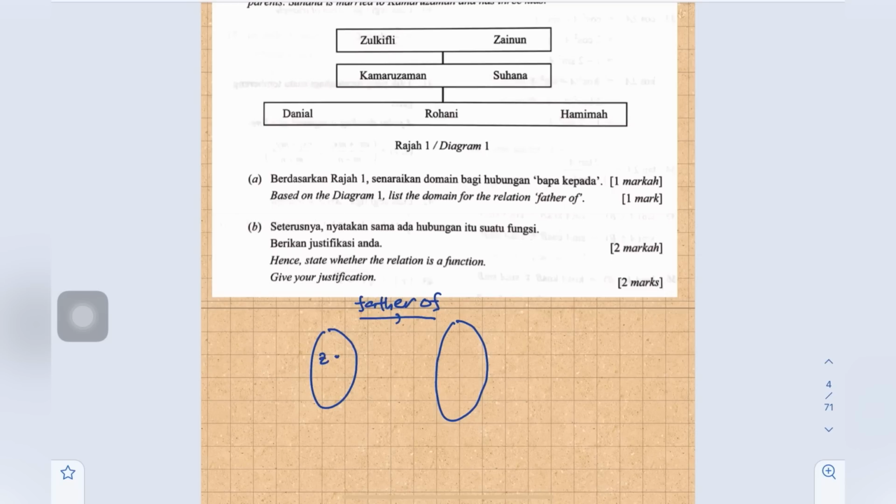Zulkifli is father of Suhana. Kamaruzaman has 3 kids, Daniel, Rohani and Hamimah. So Kamaruzaman is father of Daniel, father of Rohani, and father of Hamimah.